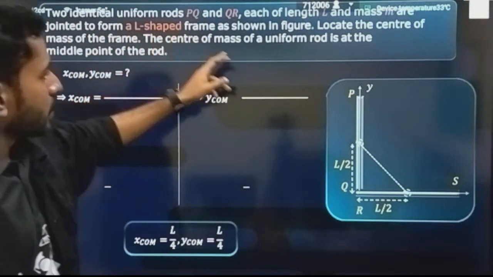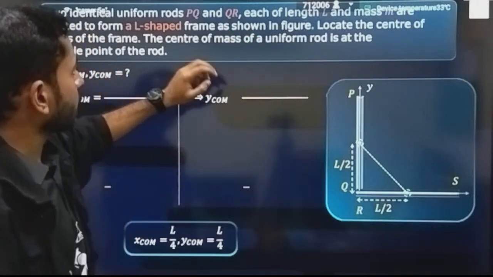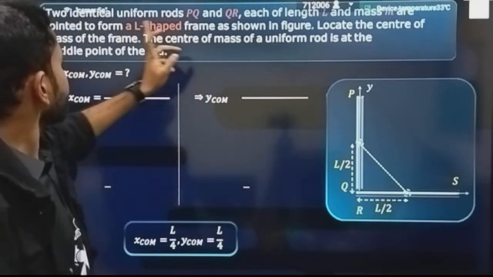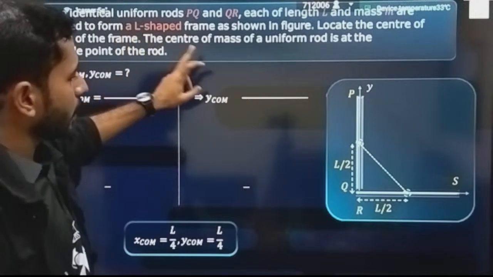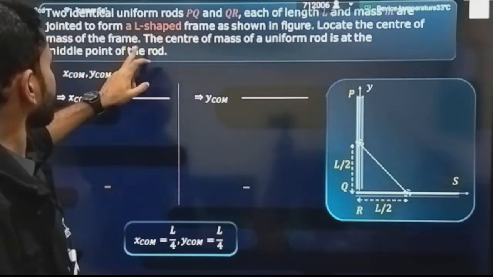Two identical uniform rods PQ and QR. Two identical rods are there, each of length L and mass M, are joined to form an L-shaped frame as shown in the figure. Locate the center of mass of the frame.